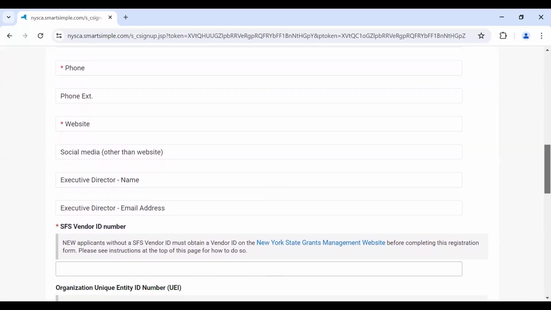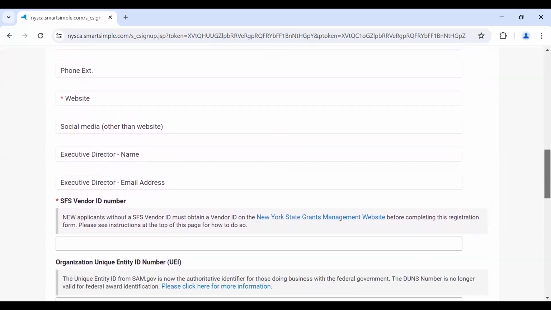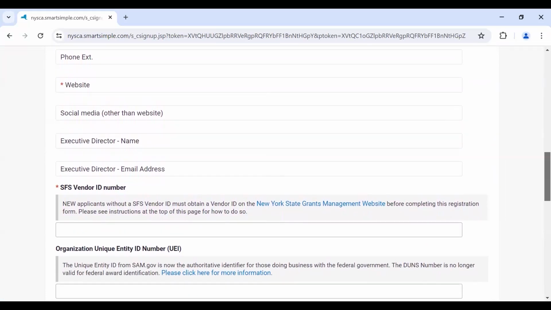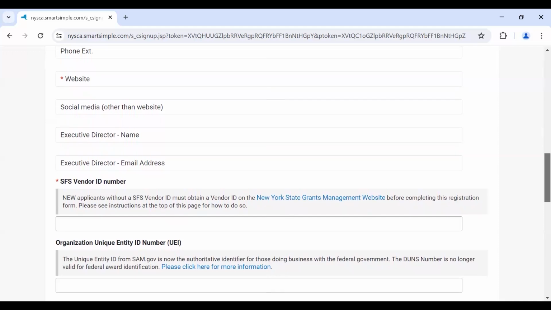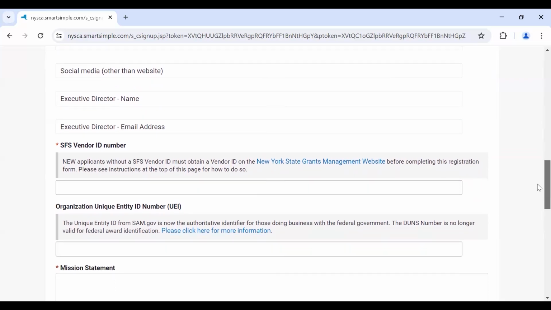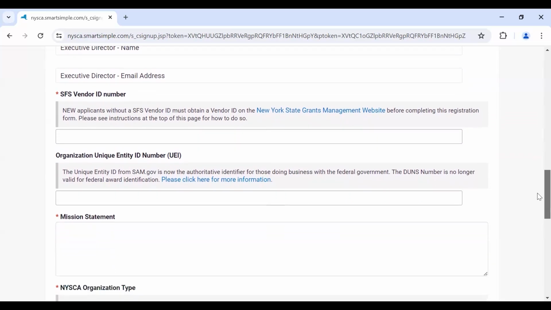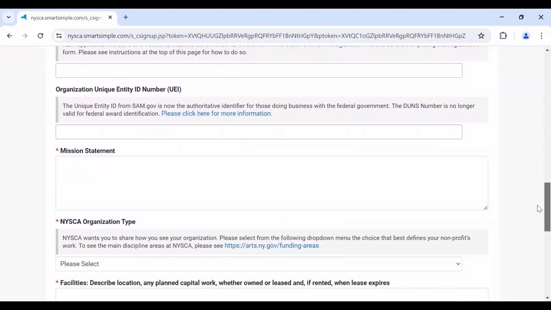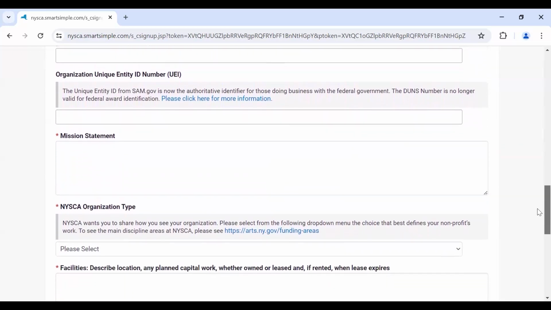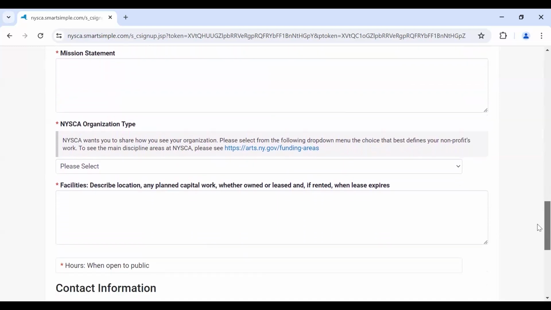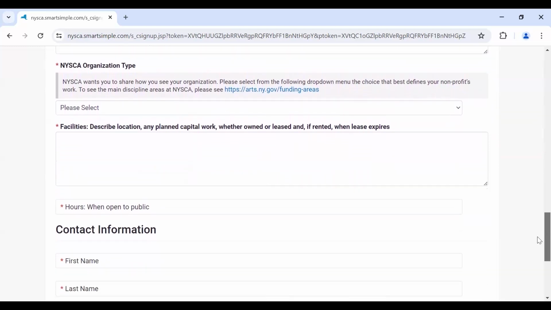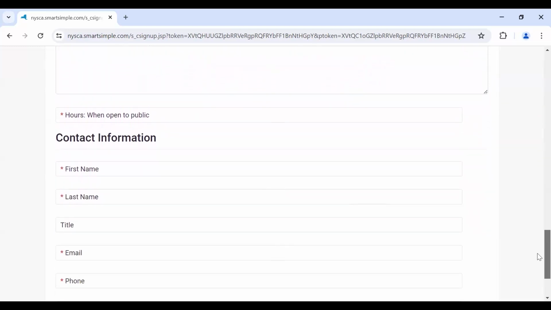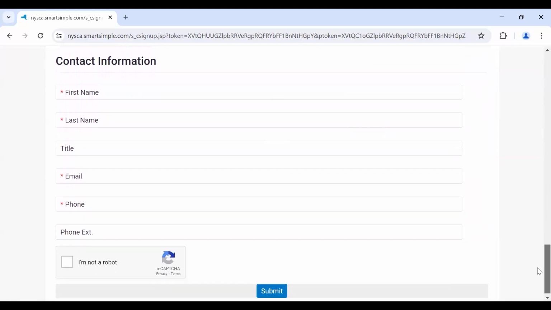Please note, if your organization does not have an SFS vendor ID, please visit the New York State Grants Management website through the link provided here for instructions on how to obtain an SFS vendor ID number. It will also ask you for your organization's unique entity ID number, your mission statement, organization type, a description of your facilities, the hours your organization is open to the public, and your primary contact information, including your name, title, email, and phone number.